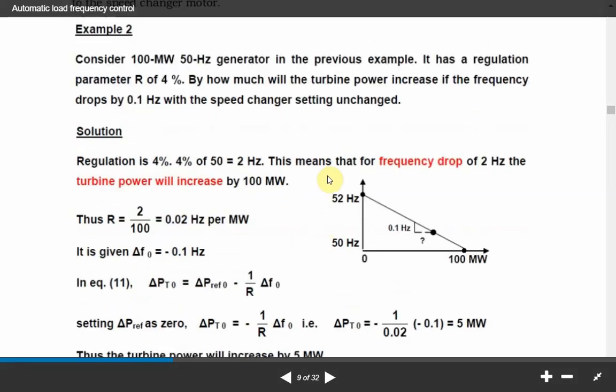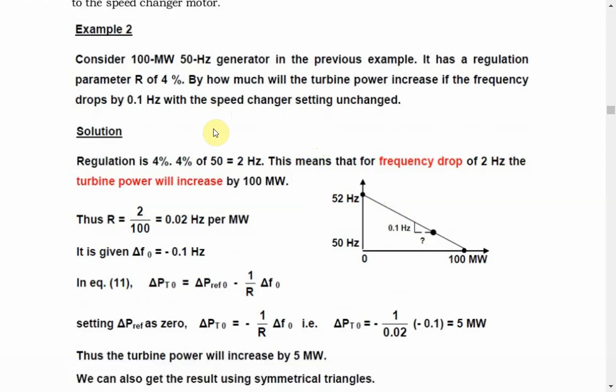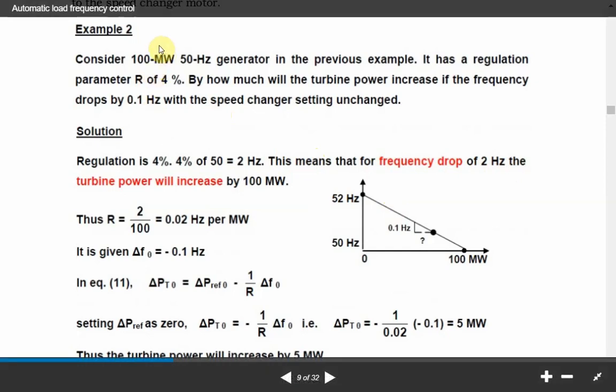So it means the frequency will drop by 2 hertz from no load to full load. So for a 100 megawatt variation in the load, the frequency change will be 2 hertz.